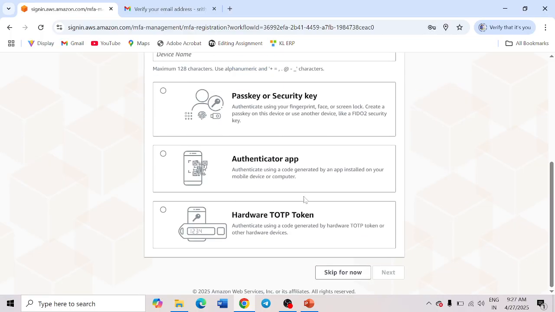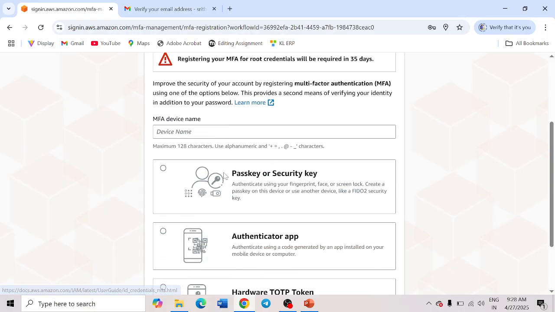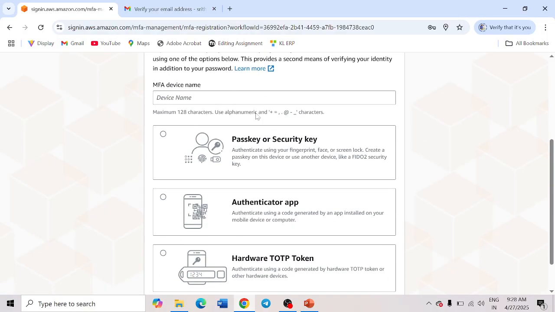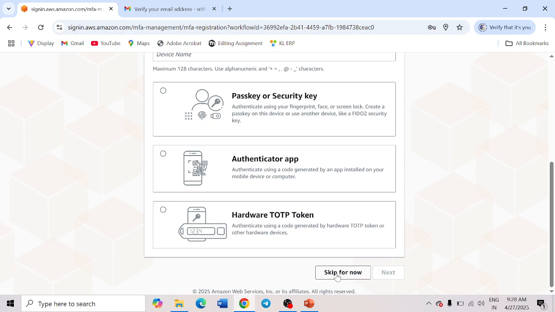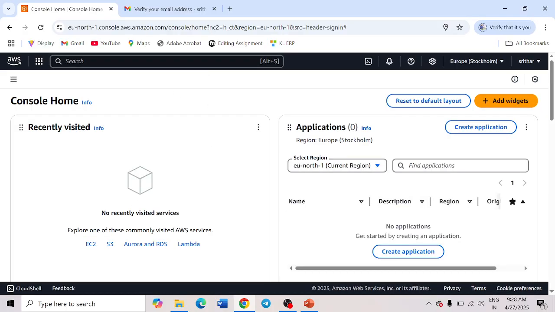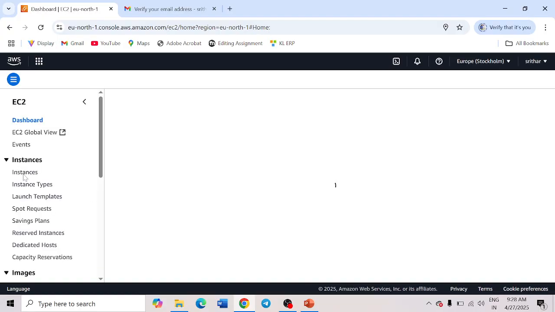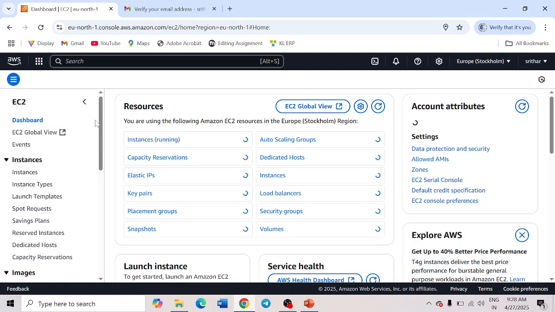It is asking you to go for multi-factor authentication. Actually, this is a mandatory step, but right now there is a skip option available. I will just skip for now. It will directly log into your AWS console. Let me show you how to verify whether you can use the services. Check with a service called AWS EC2. Now you can see that I am able to create any number of instances here.